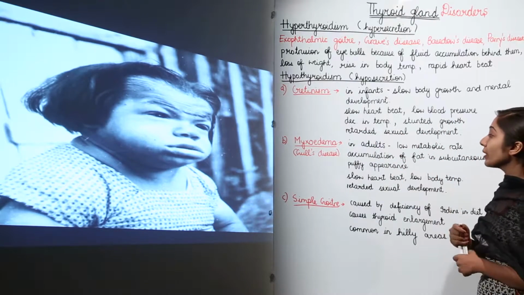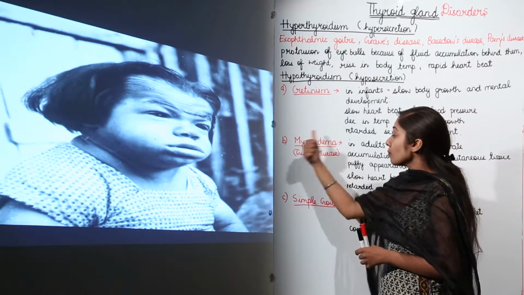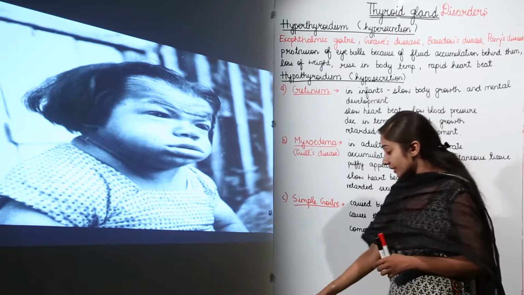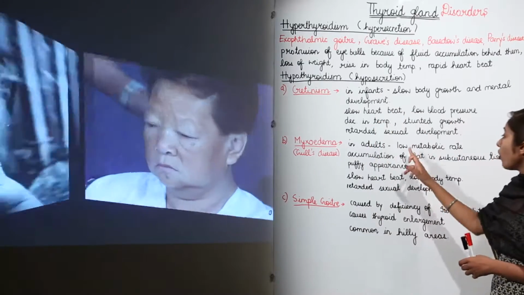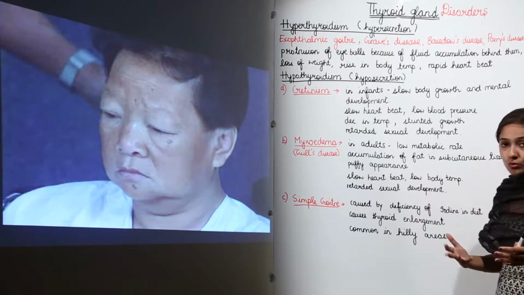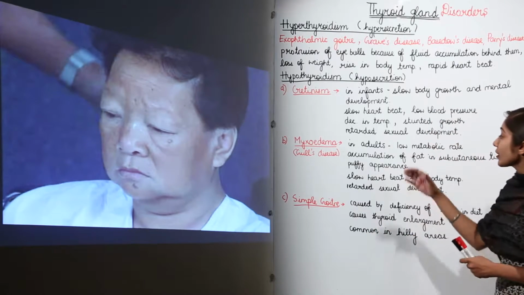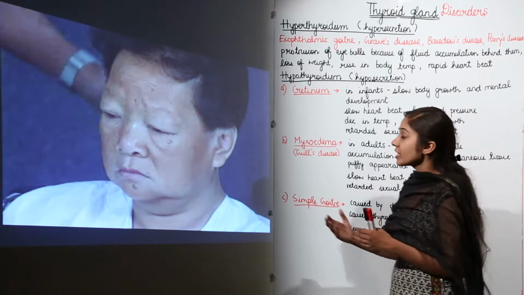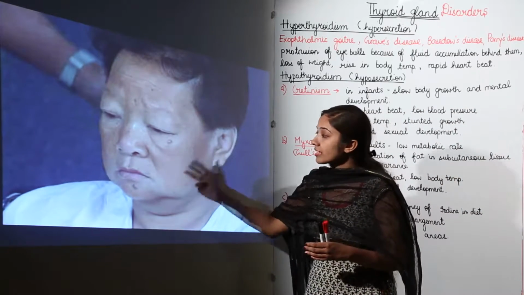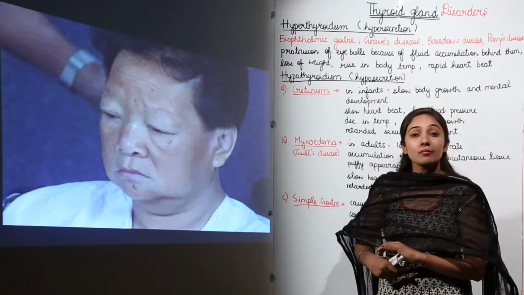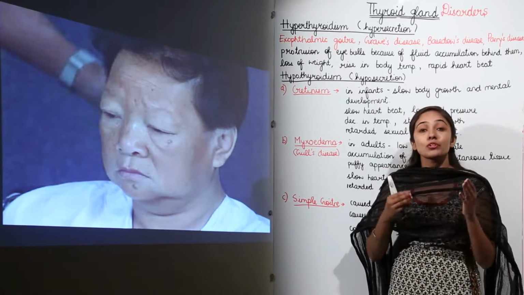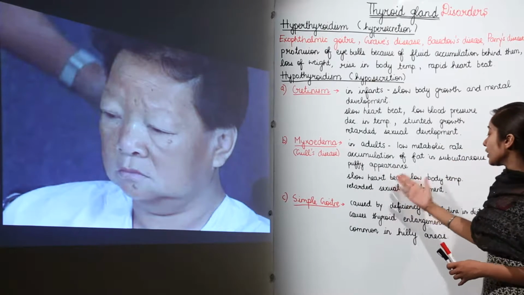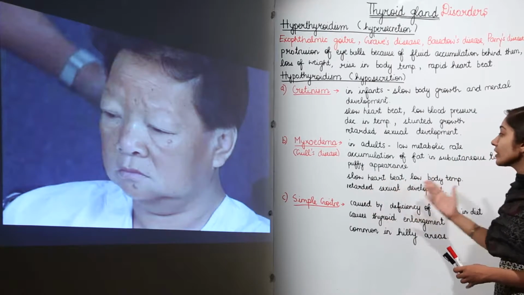Then the next disorder we have is myxedema. Now, myxedema is also called Gull's disease. It occurs in adults. It is because of the low metabolic rate. So, what are the symptoms of the disease? There is accumulation of fat in subcutaneous tissue which leads to puffy appearance. So, you can see the puffy appearance on the skin. Why is this puffy appearance there? Because of the accumulation of subcutaneous fat in the tissues, right? Then there is slow heartbeat, low body temperature, retarded sexual development.